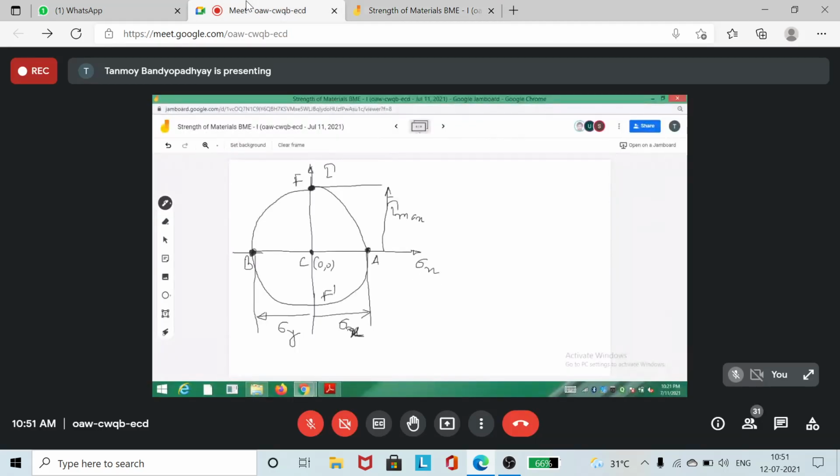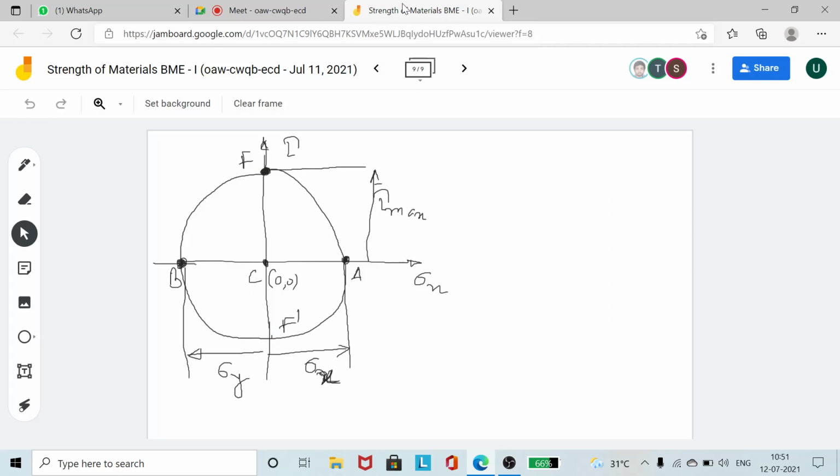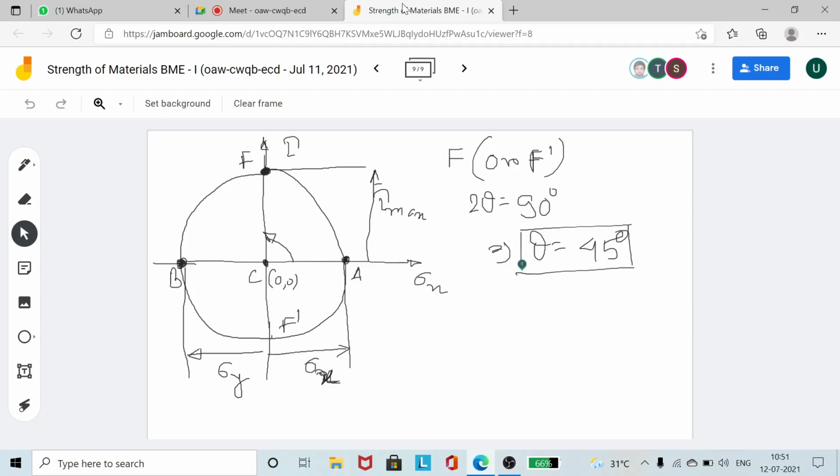Yes, sir. Okay. So the shear stress actually vanishes at these 2 points, F and F prime. F and F prime are 2 points on the tau axis where the shear stress is actually 0. So where the shear stress will be 0, if I put 2 theta is equal to 90 degree, so theta is equal to 45 degree. So this is a case of a biaxial stress where at any 45 degree plane you are actually having a principal plane, or actually at any 45 degree plane the shear stress vanishes.